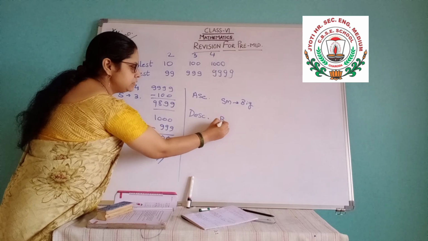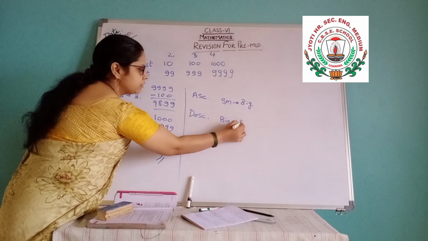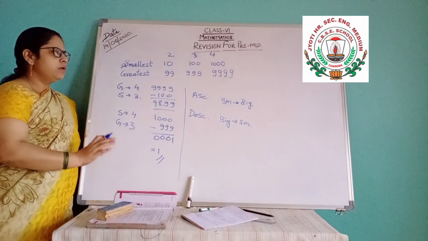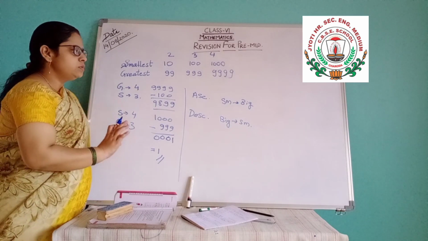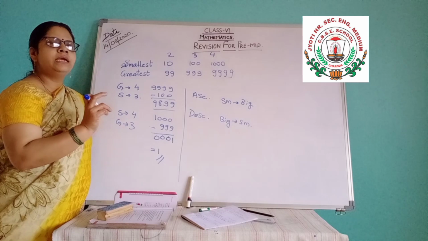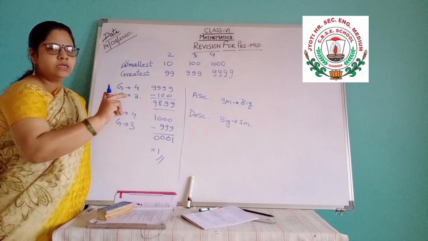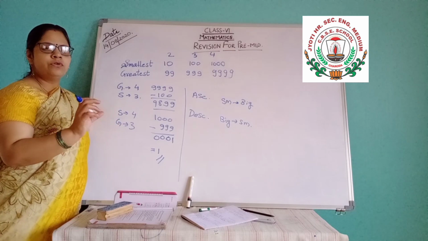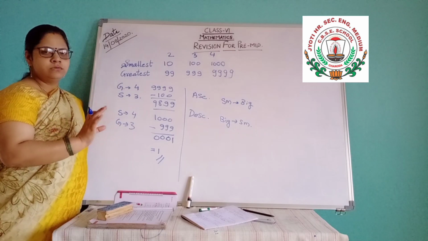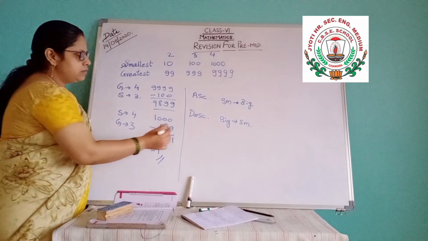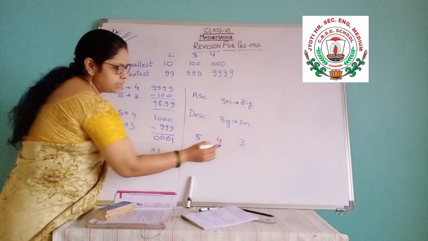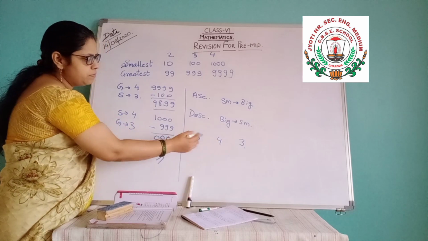And descending means bigger to smaller. This only you keep in mind. Now for arranging this, you just see first how many digits are there. If all the numbers are having the same number of digits, means all the numbers are having 4 digits, then you have to see the numbers. Like one is having 5 digits, one is having 4 digits, one is having 3 digits. So definitely this will be the order.